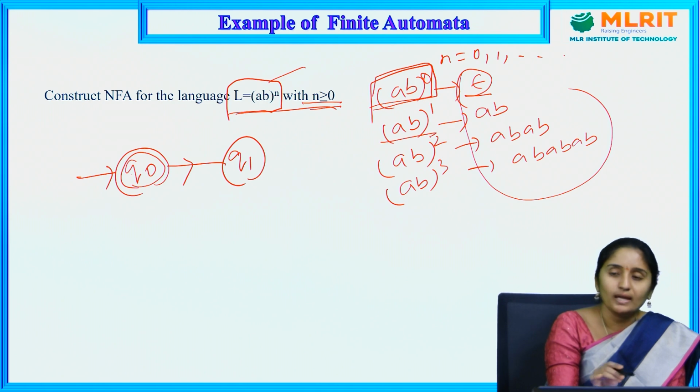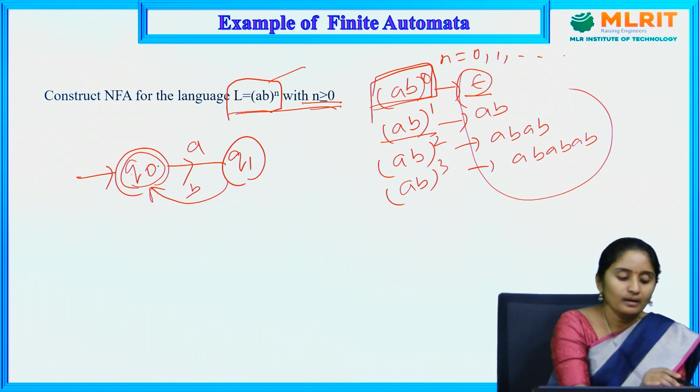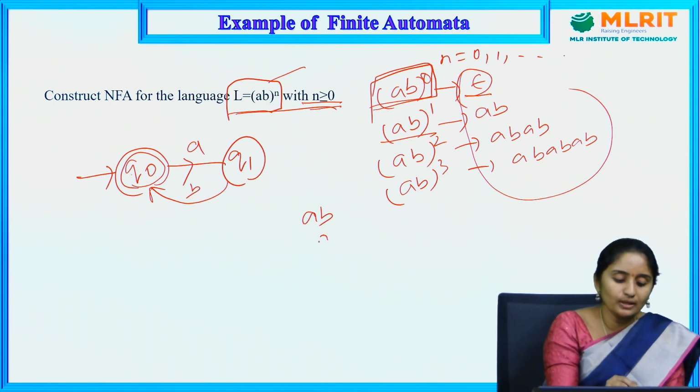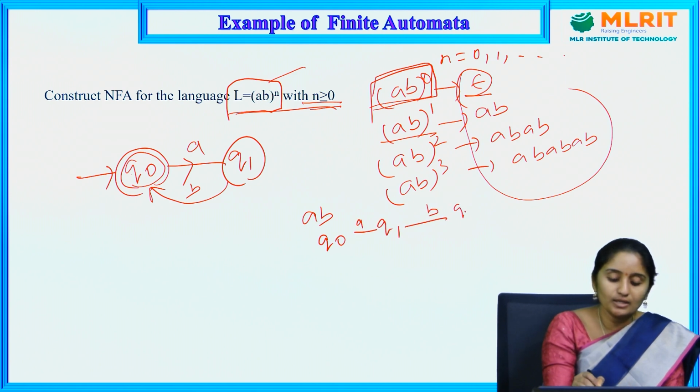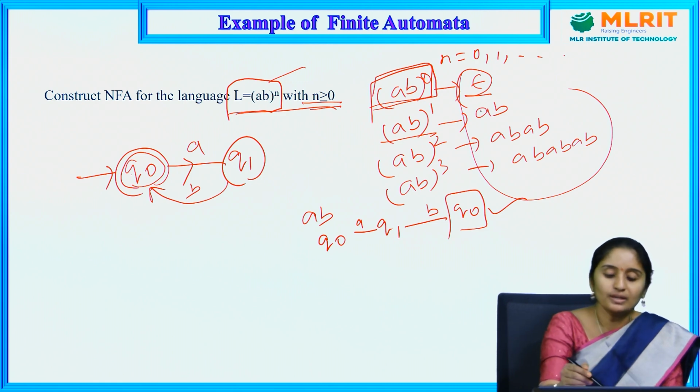The next one, (AB)^1. As Q0 is my final state, I am taking only two states. AB is nothing but Q0 on A moving to Q1, and Q1 on B moving to Q0. So it reaches my final state, and the string is accepted.